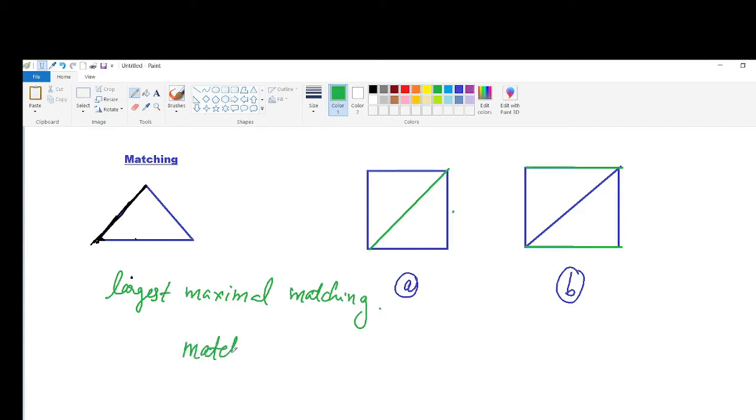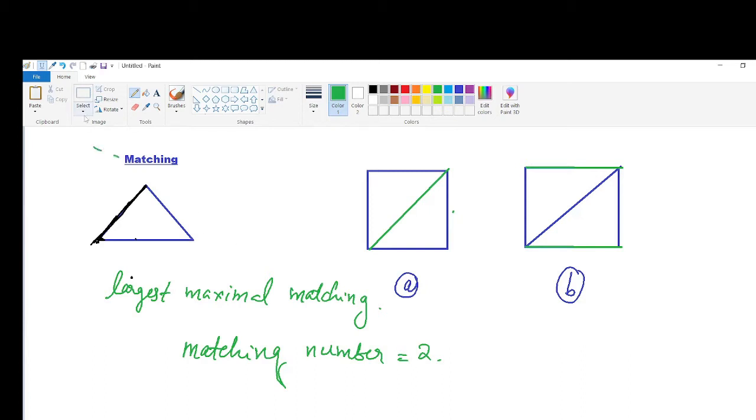The matching number is 2 in this example. Usually, matching is studied for bipartite graphs. In a complete matching, every vertex in V1 is matched against some vertex in V2. A complete matching, if it exists, is a largest maximal matching, whereas the converse is not necessarily true.